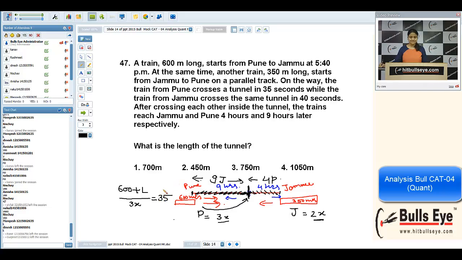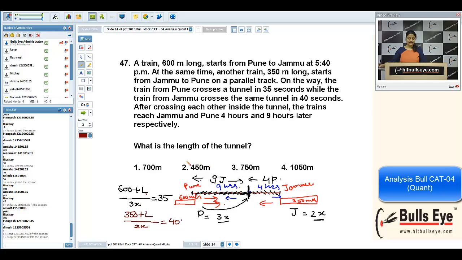So I can write (600 + L)/3x = 35. Now the train from Jammu crosses the same tunnel in 40 seconds, so (350 + L)/2x = 40. By dividing both these expressions, we will get the value of L because x will get cancelled.